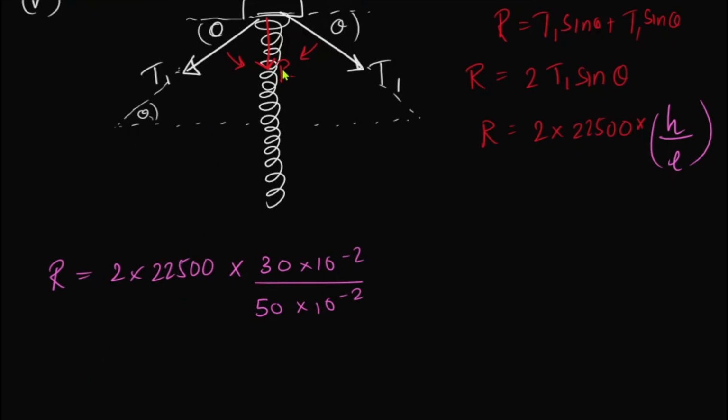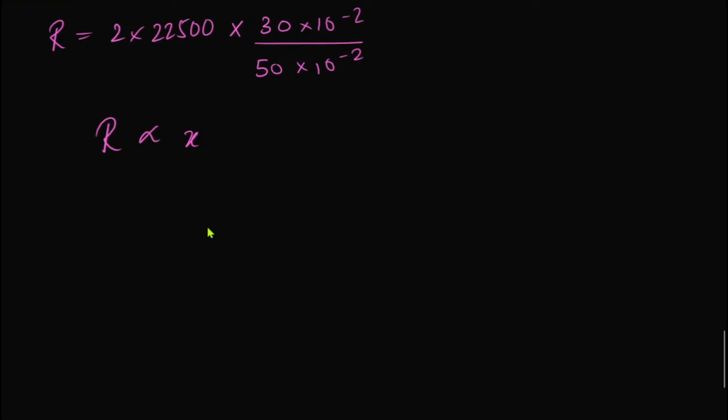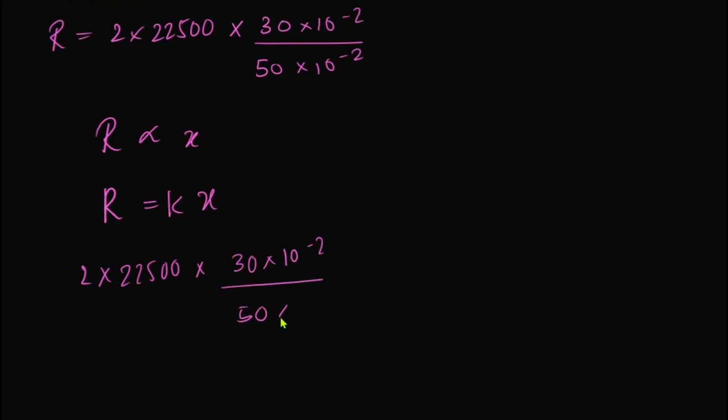Now, according to Hooke's law, guys, the force acting on the spring is directly proportional to the extension or the contraction, right? So further, you can write kx. This k is the spring constant, right? R is what now? 2 into 22500 into 30 into 10 to the power minus 2 over 50 into 10 to the power minus 2 into k.